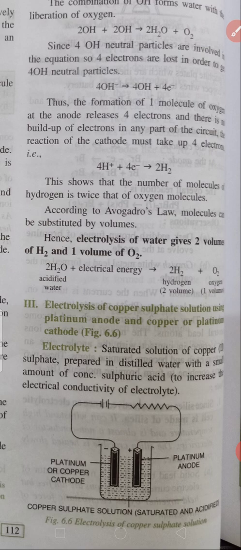The electrolyte is a saturated solution of copper sulfate prepared in distilled water with a small amount of concentrated sulfuric acid. This concentrated sulfuric acid is used to increase the electrical conductivity of the electrolyte.